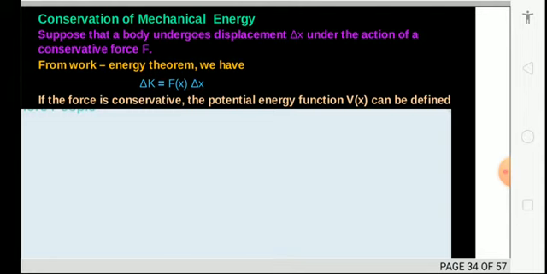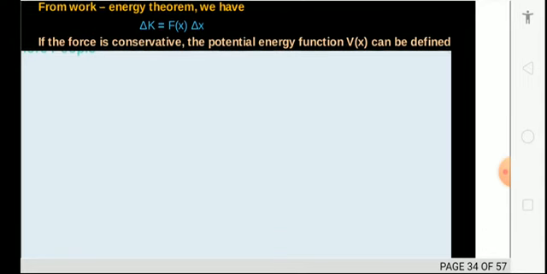Suppose the object or body undergoes a displacement dx under the action of a force. The work done equals the change in kinetic energy, so delta K is equal to Fx dx. If the force is conservative, the potential energy is defined.